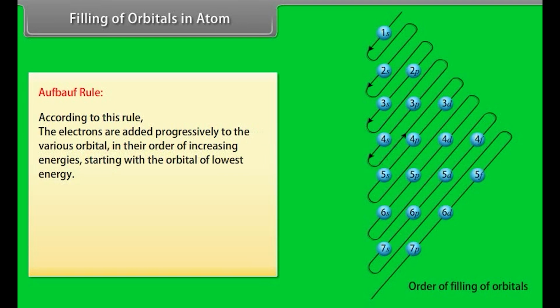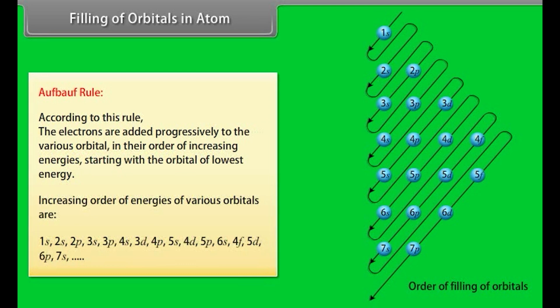Aufbau rule. According to this rule, the electrons are added progressively to the various orbitals in their order of increasing energies, starting with the orbital of lowest energy. The increasing order of energies of various orbitals is: Pauli's exclusion principle.